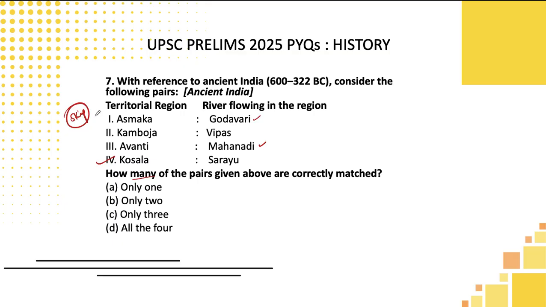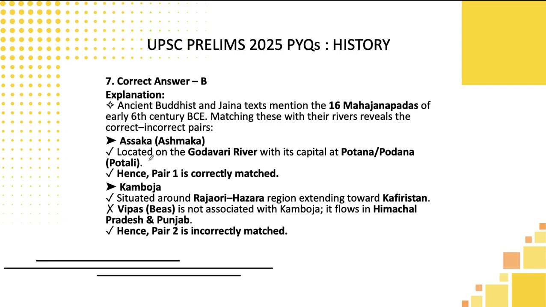Don't be very emotional. There are some questions where, even though you know some of the facts, if you cannot answer the question in a proper manner, it's better to leave that question, because we don't want the negative mark to unnecessarily affect our performance. This is one such question. I would advise, unless you are very sure about the four pairs which are given, kindly skip this particular question. Let's see the answer here, students.